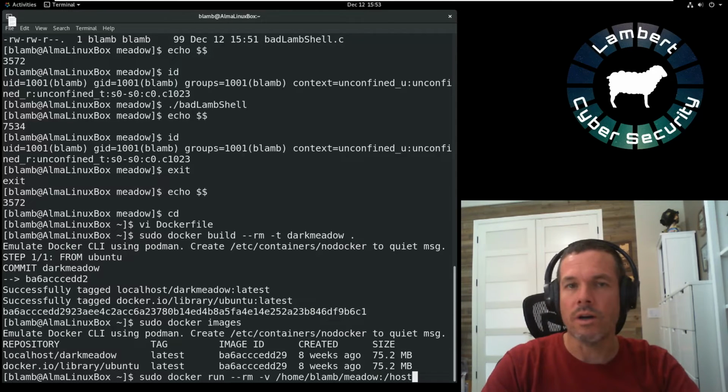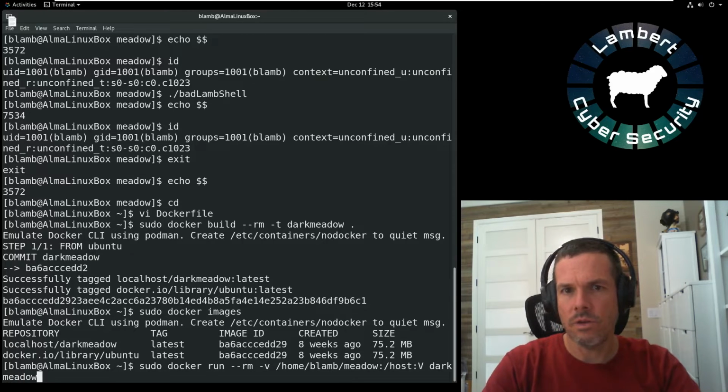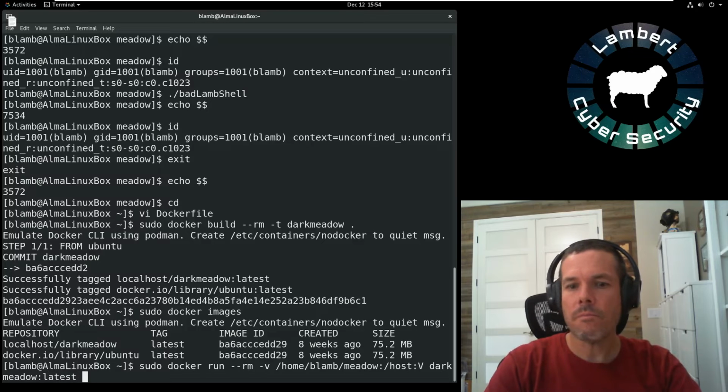You can mount it anywhere you want. You pick a name. I picked /host. :Z says to handle the SELinux labels. I want to use that image that we created, dark meadow:latest, and I want it to execute /bin/sh